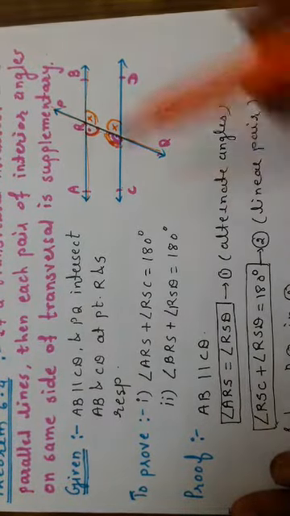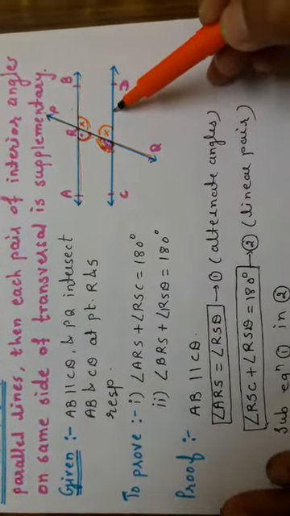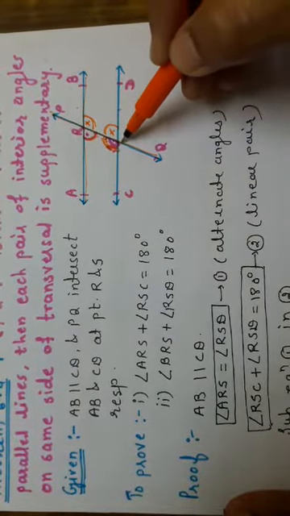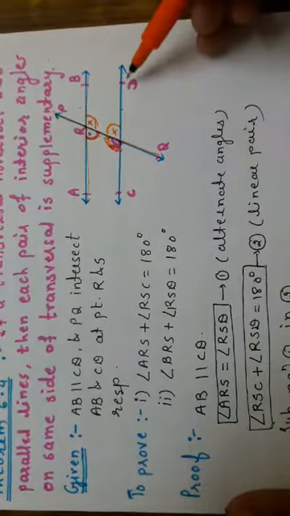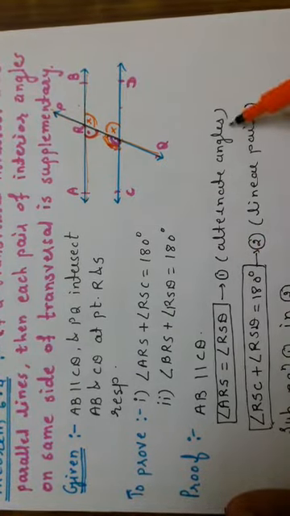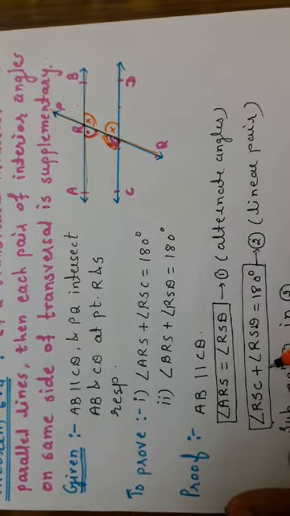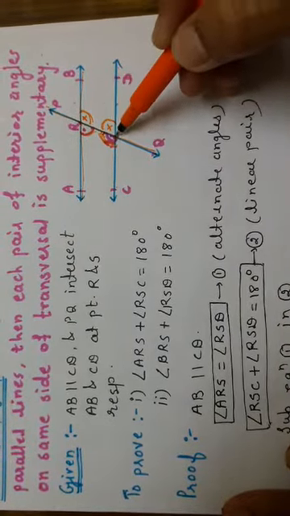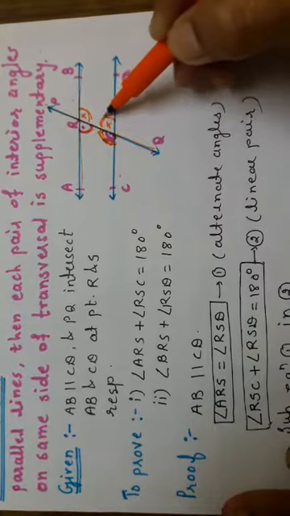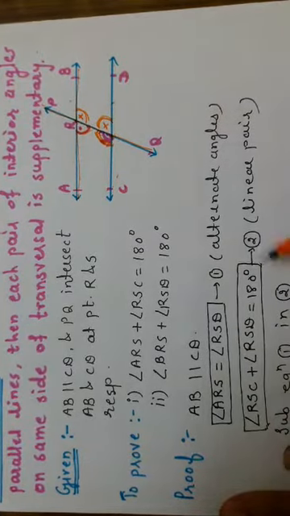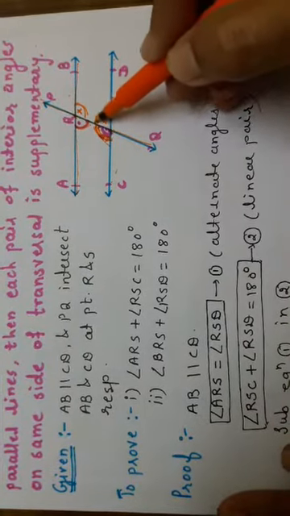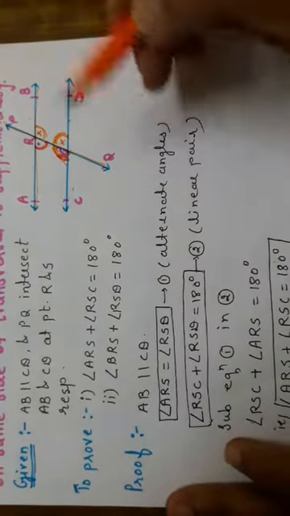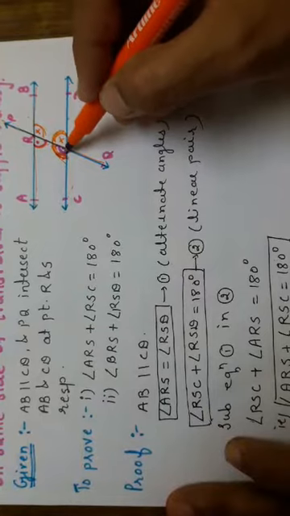Now how we will prove this? In the proof, AB is parallel to CD. Therefore angle ARS is equal to RSD. Why? Alternate angles are equal. Then we have RSC, this angle plus this angle is equal to 180 degrees. Why? This is a linear pair. So what we will do here, we want 180 degrees, we have to prove this plus this angle.